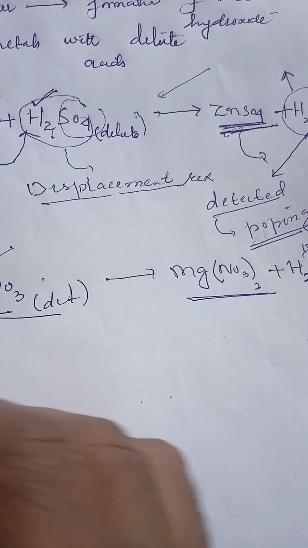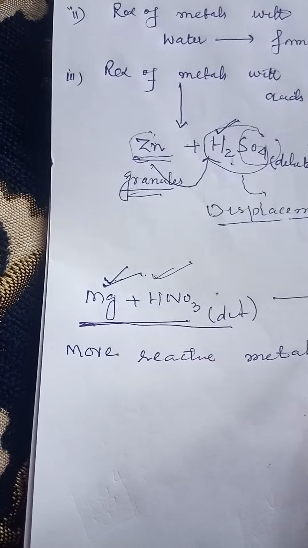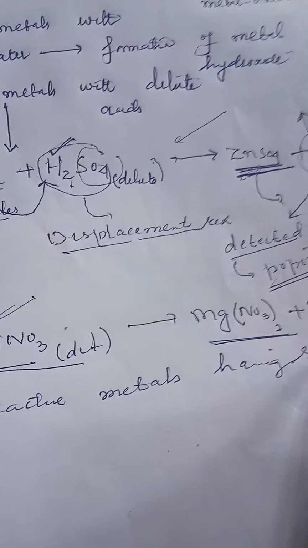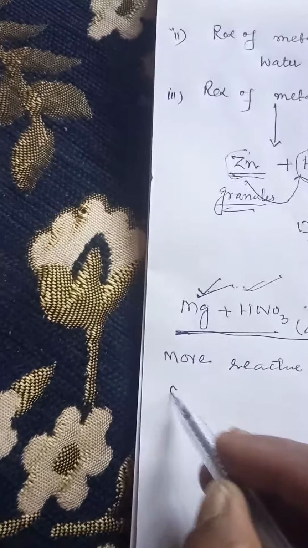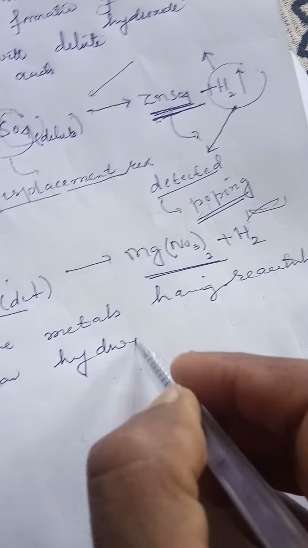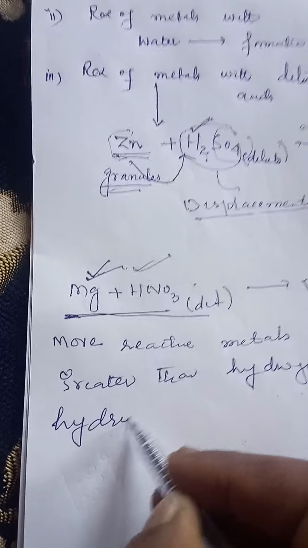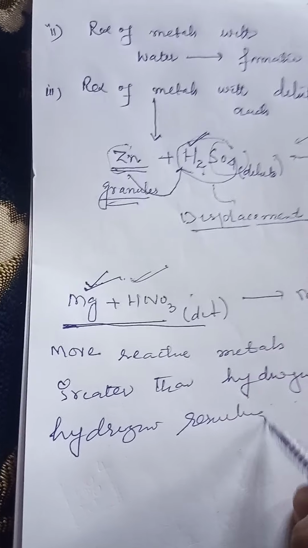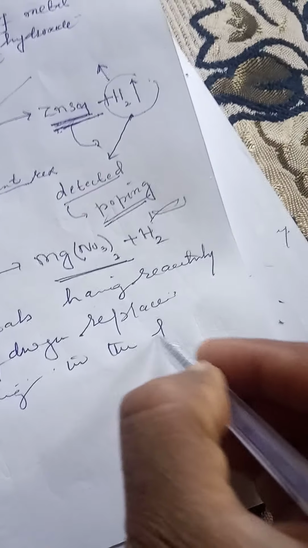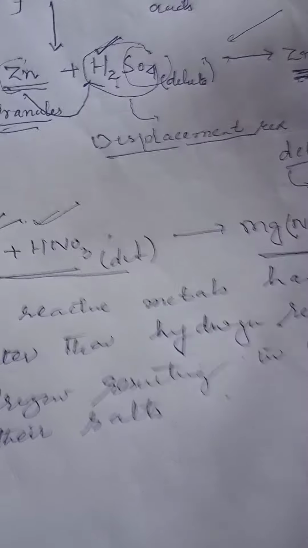More reactive metals, having reactivity greater than hydrogen, replace hydrogen, resulting in the formation of their salts. They form their own salts with the liberation of H2 gas.